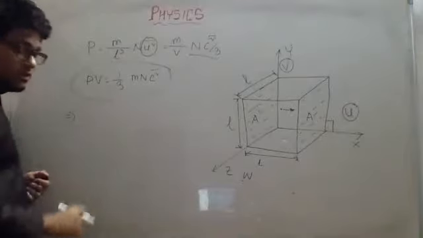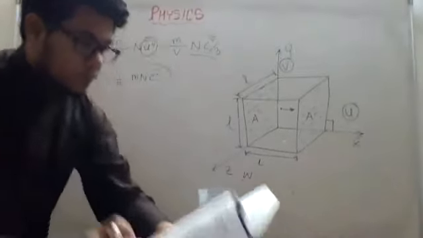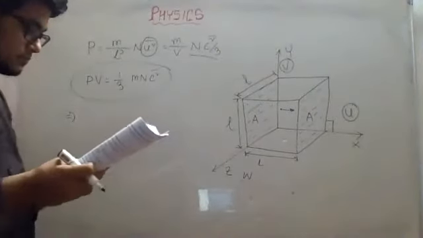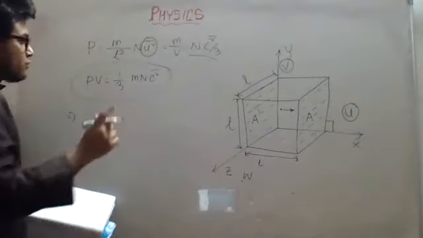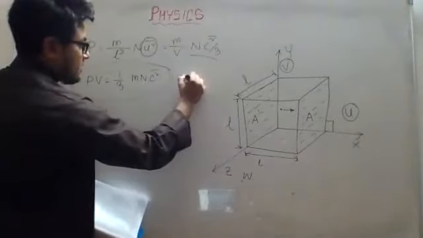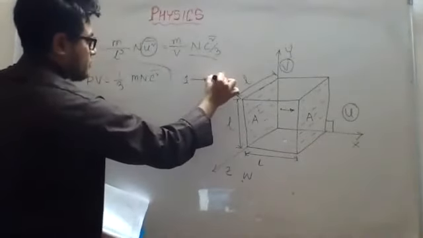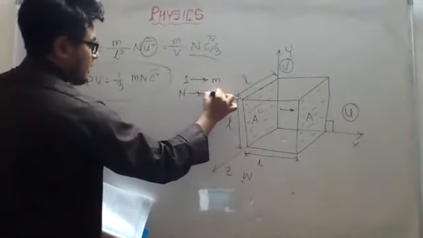Then from here, what can we write? If you remember, we considered the mass of one molecule to be m. So n number of molecules are there, so the total mass will be n into m.